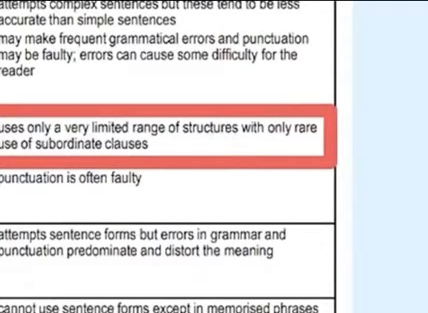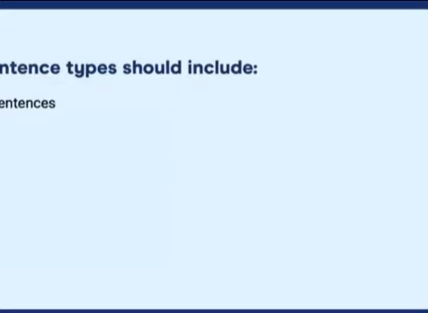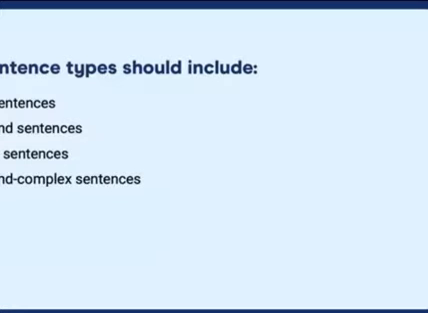range of structures. So to overcome the limited range of structures issue, you must write a variety of sentence types. These sentence types should include simple sentences, compound sentences, complex sentences, compound complex sentences, if sentences, not sentences, and maybe even a question sentence or 2. So to avoid mistake number 1, you need to include a range of sentence types.